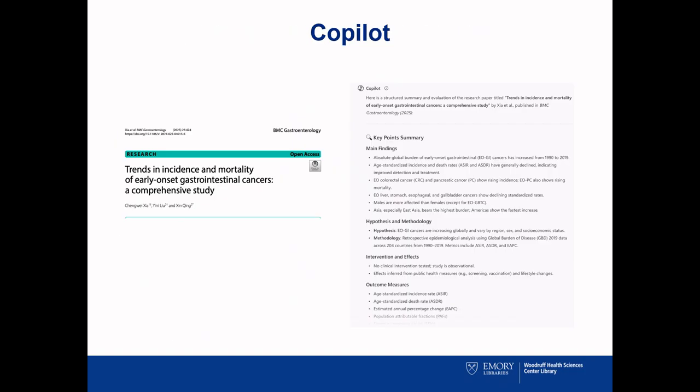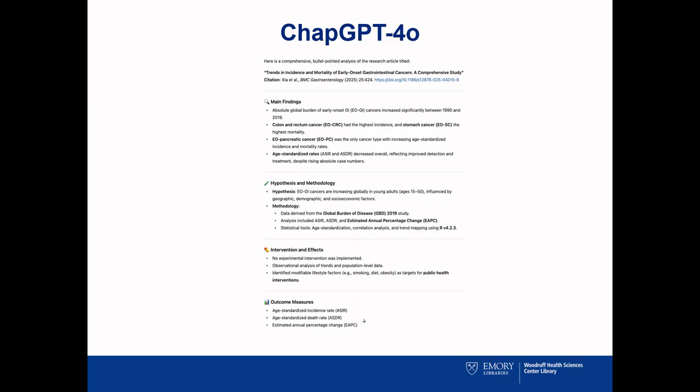We use the prompt from the previous slide in Copilot to summarize the article shown on the right. On the left, you can see part of the summarization generated by Copilot. Here we see the summarization from ChatGPT using the same prompt and article as before.